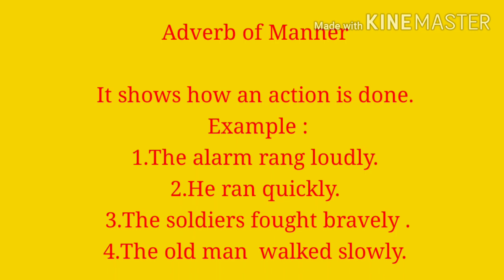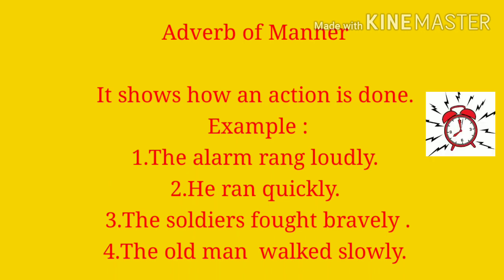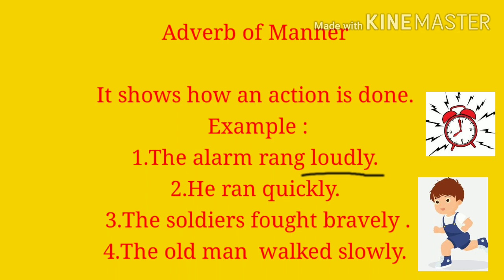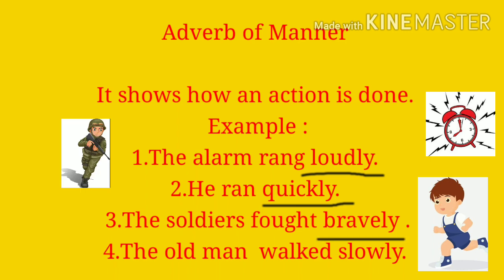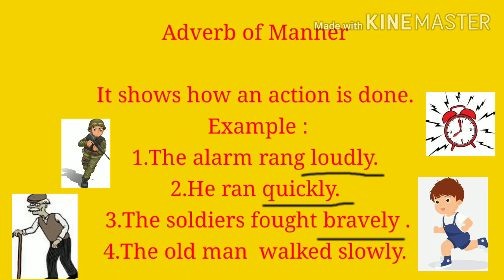Example से समझते हैं. The alarm rang loudly. Here the action word is ring. How the alarm rang loudly. So in which manner? Loudly. So loudly is an adverb here. He ran quickly. Here how he ran? Quickly. So quickly is an adverb. The soldiers fought bravely. How the soldiers fought? In which manner? Bravely. So bravely is an adverb. The old man walked slowly. Here slowly is an adverb.